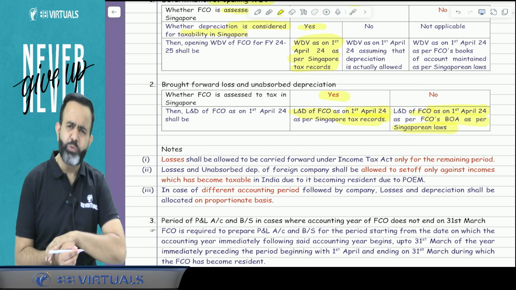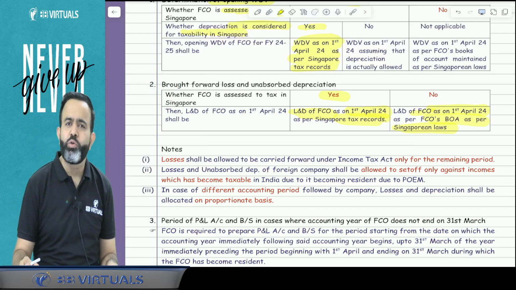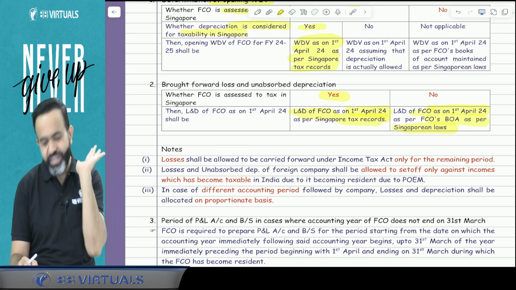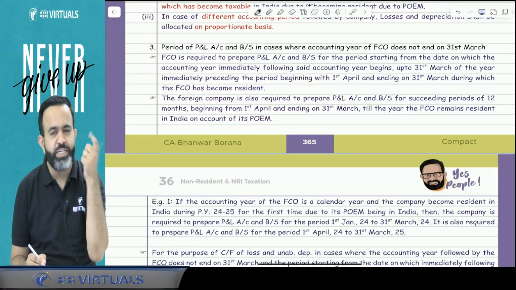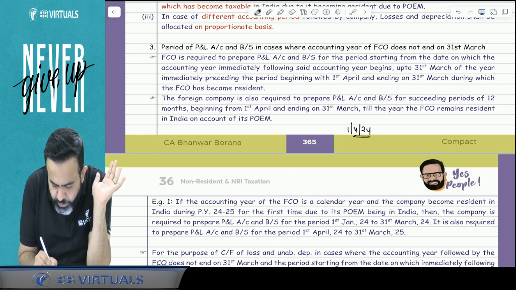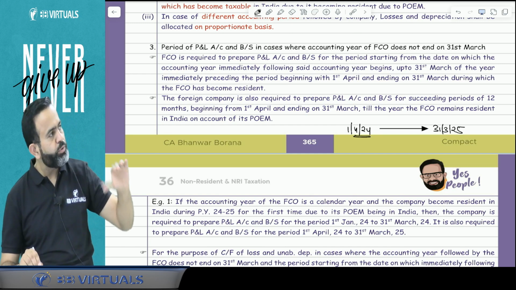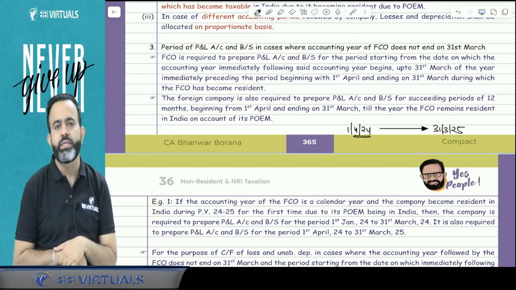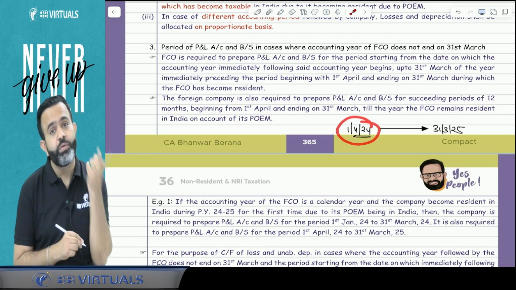Now guys, suppose that company in Singapore follows a different year and we follow a different year, because in India we follow the financial year system, that is the previous year system. So our previous year starts from 1st April 2024 and ends on 31st March 2025. Now suppose that company follows a different year, then sir, how will we calculate the unabsorbed depreciation and brought forward losses as on 1/4/2024?